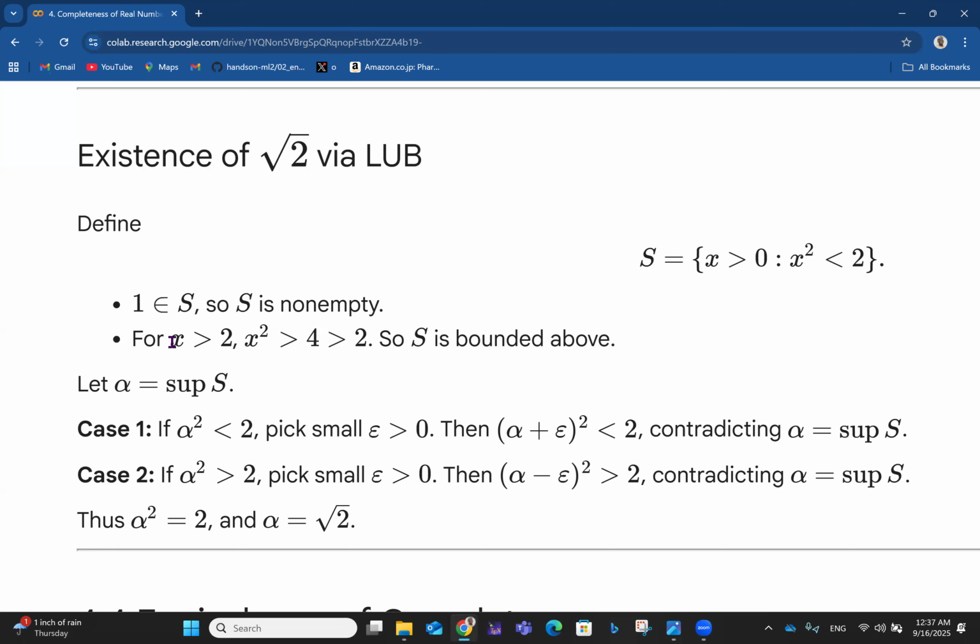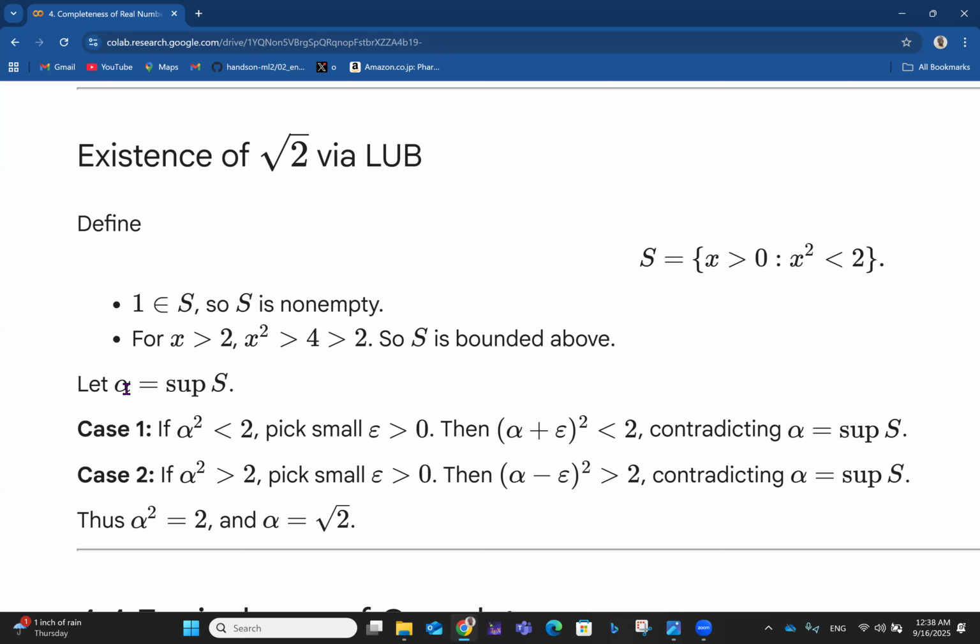So if you now say for x greater than 2, we know that x squared is greater than 4, and 4 is also greater than 2, right? So we say that S is bounded above. So S has an upper bound for sure. Because in this case you need x greater than 0, but x fulfills this condition now. So at the end of the day, you have all this.